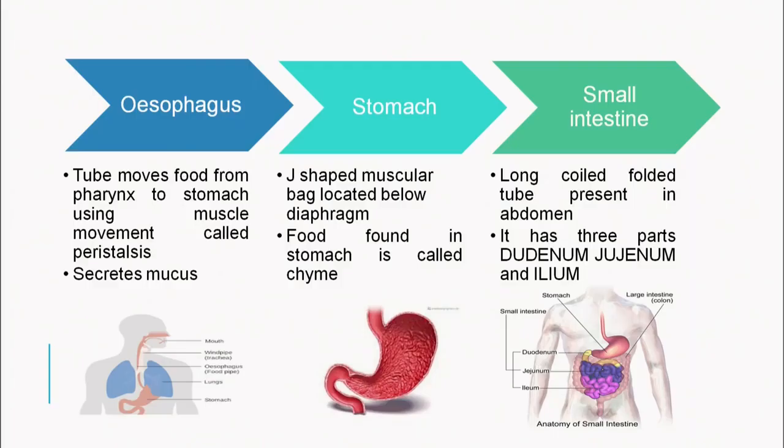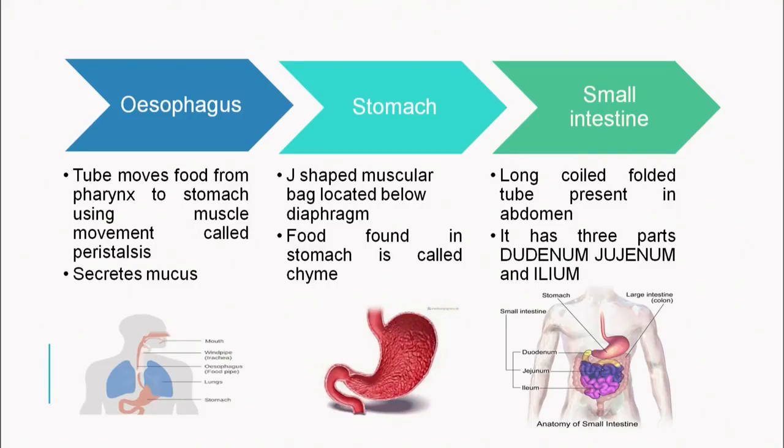Then after the esophagus, the food, that is a bolus, passes on to the stomach. You can see the structure of a stomach beneath. It's a J-shaped structure. It's a muscular bag located below the diaphragm in our body, and food found in the stomach is now known as the chyme. As long as the food was in the esophagus, it was a bolus, and once it moves into the stomach and after the action of certain enzymes, it changes into chyme.